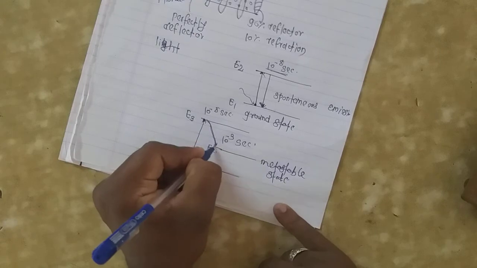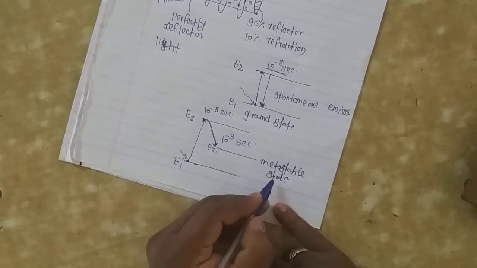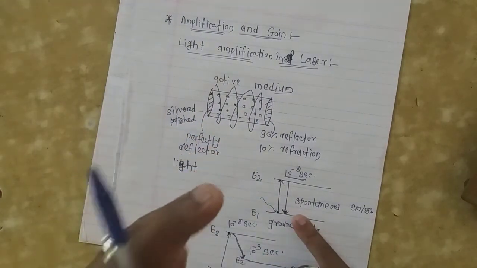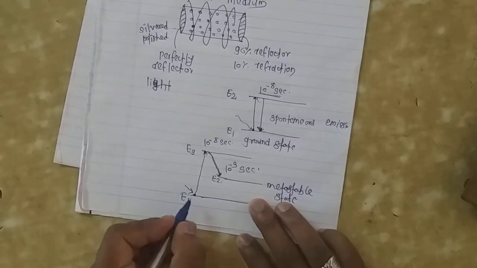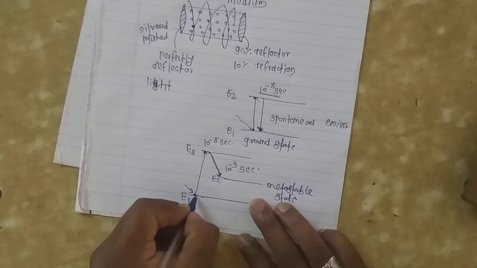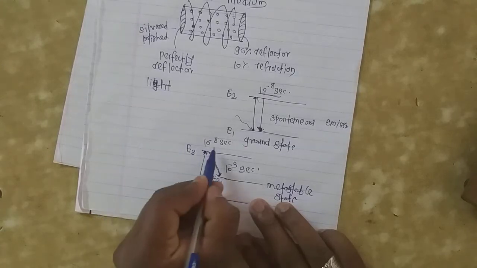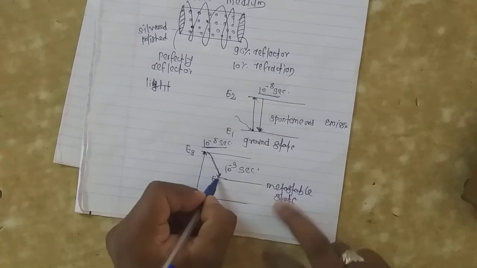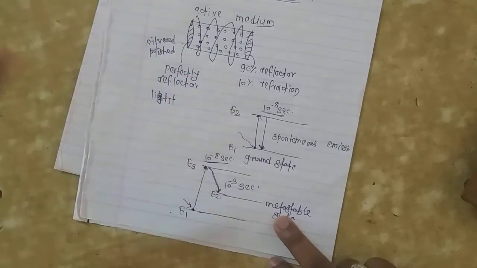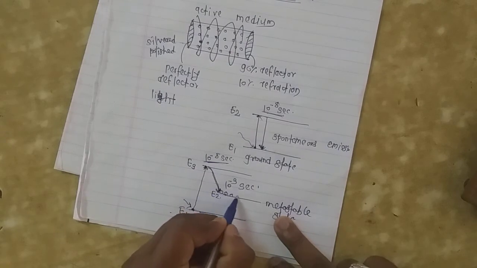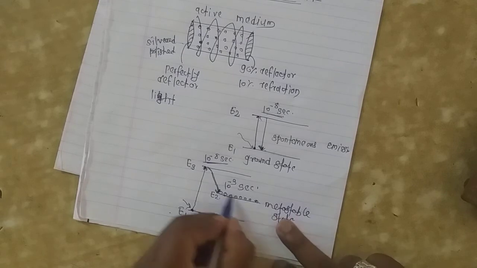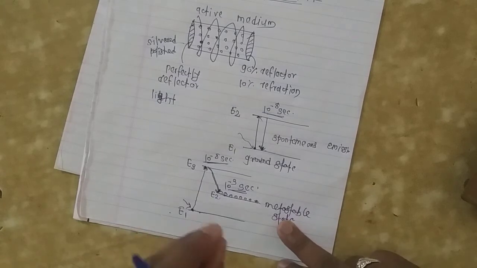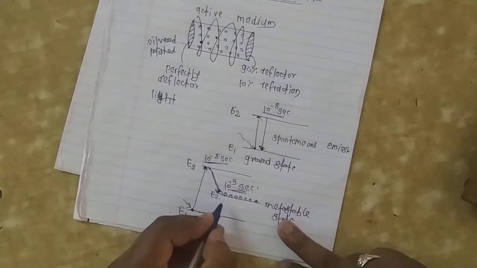The atoms return back to the metastable state because the induction coil is connected and we are continuously pumping, that means continuously providing energy. The atoms are pumped to the excited state, but do not stay there more than 10 raised to minus 8 second, and return back to the metastable state, whose lifetime is 10 raised to minus 3, which is greater than 10 raised to minus 8.